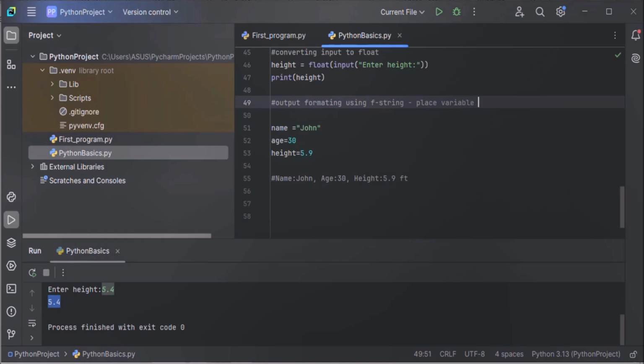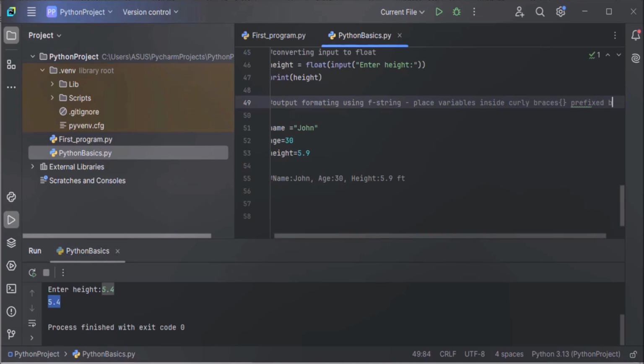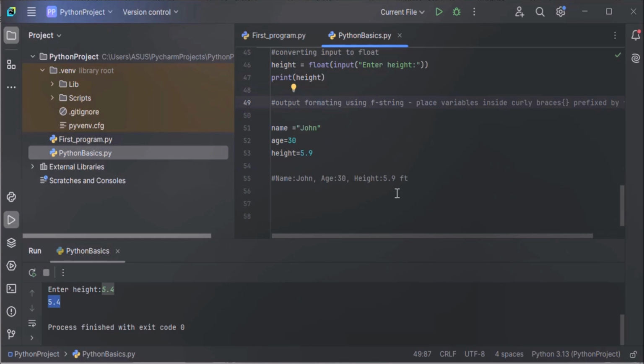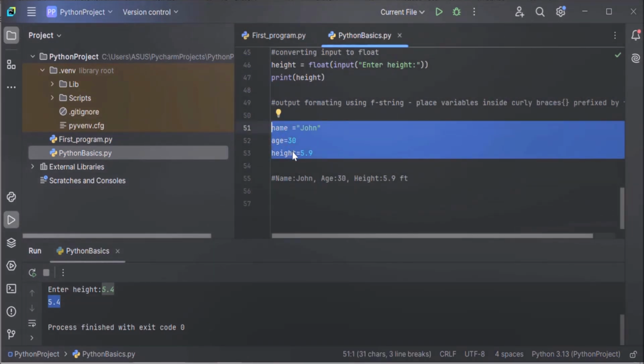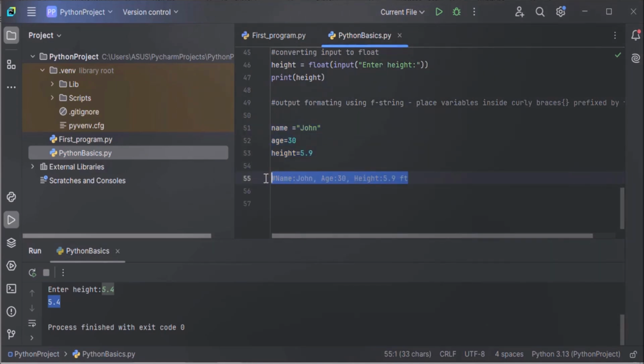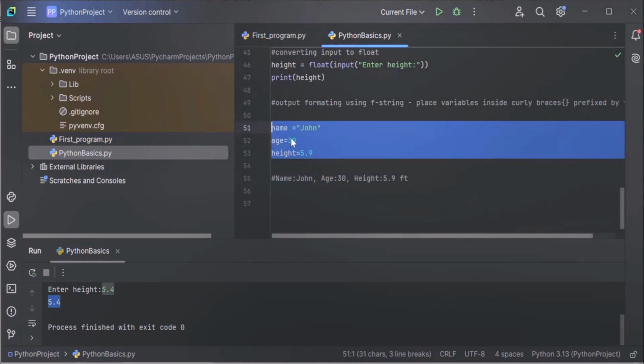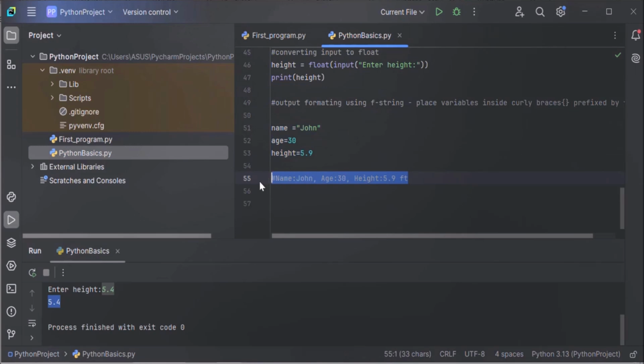Place variables inside curly braces like this and prefix by f. Now let's see how to format this information, name, age and height, in this format. We have to display this name, age and height in this format using f-string.